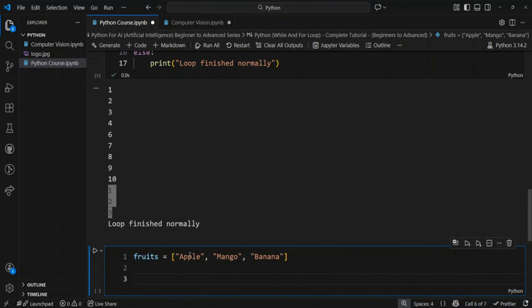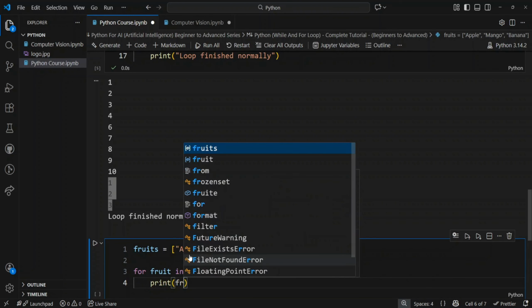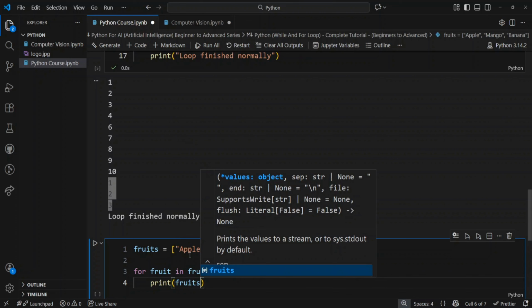Now let's loop through it using for fruit in fruits, and print fruit.